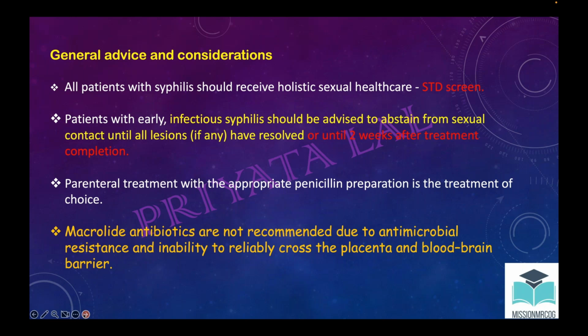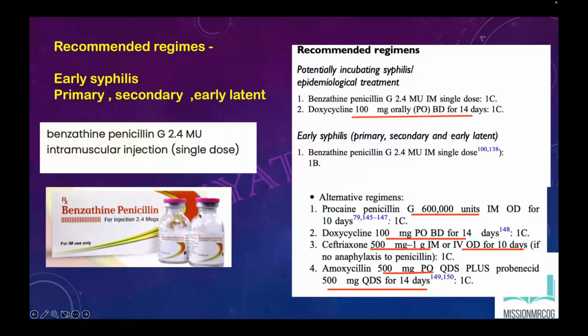Now this is the most important part that you should be aware of. The treatment of choice for early syphilis: primary, secondary, or early latent. The treatment of choice we already know is benzathine penicillin G 2.4 million units intramuscular, a single intramuscular dose. Okay, so this is the treatment of choice. The second line would be doxycycline BD for 14 days. This would be the alternative regimens.